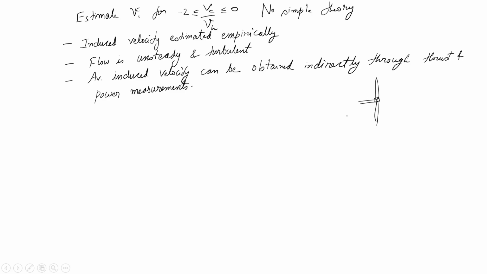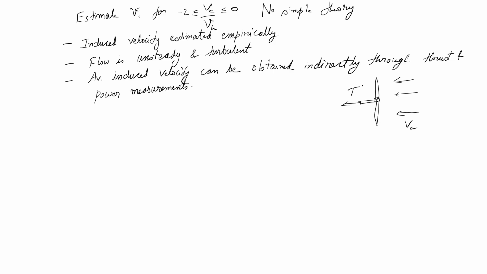So, I take a rotor, put it in a wind tunnel, so that the rotor is in descent condition, and I can keep changing my tunnel speed. So, I can control my Vc, right, and rotor thrust would be in this direction.